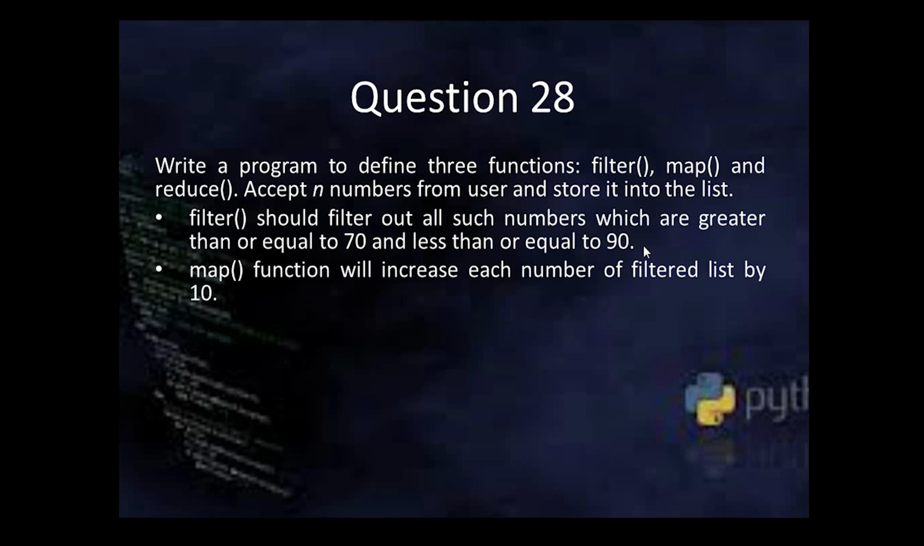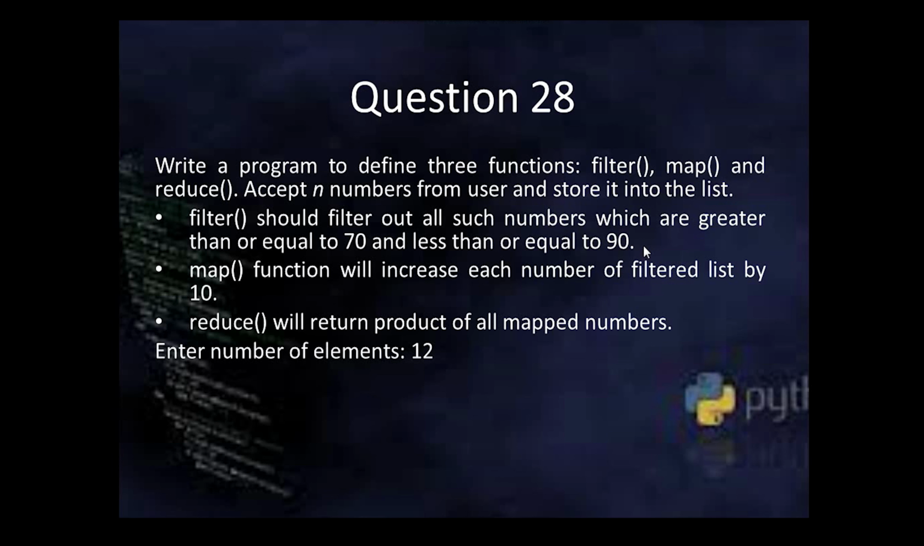Next, the map function will increase each number of the filtered list by 10. And next, reduce will output the product of all mapped numbers. So these three functions are dependent on each other. First, filter will return the filtered list. That filtered list will pass to map. It will increment or do the appropriate operation on each element, and that mapped list will pass to reduce, which will return one single element.